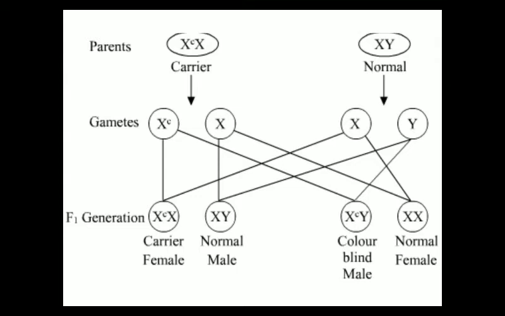A similar type of question will come: if a marriage takes place between a carrier woman and a color blind man, then find out the offspring present in or developed in the F1 generation and comment upon their phenotype, whether they will be sufferers of color blindness, whether they will be carriers, how many of them will be with normal vision. So this is how the question will come.